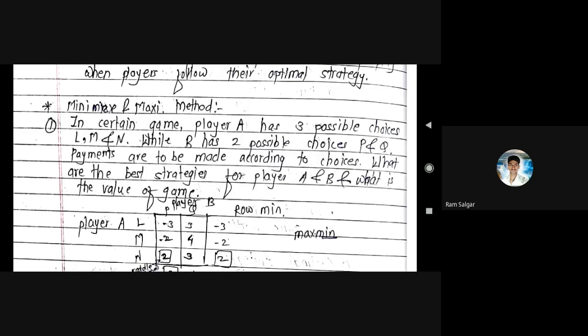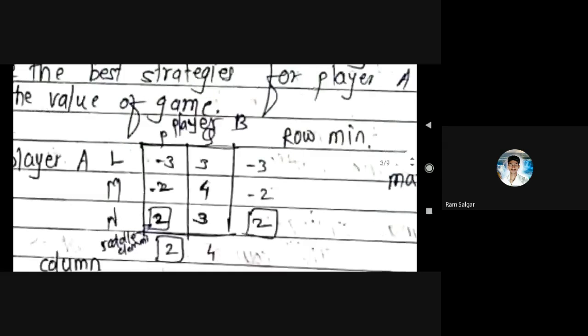This is a very simple example, a 3 by 2 matrix they have given. This is the given value, we have to find the value of the game, which is nothing but the outcome of our problem.